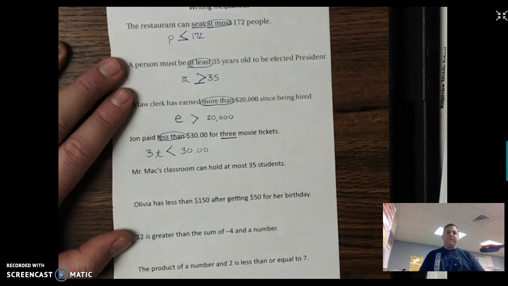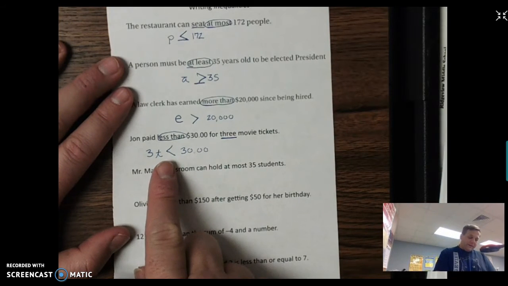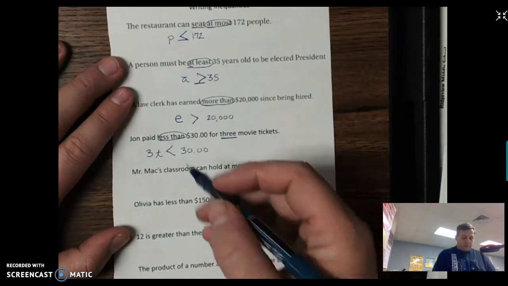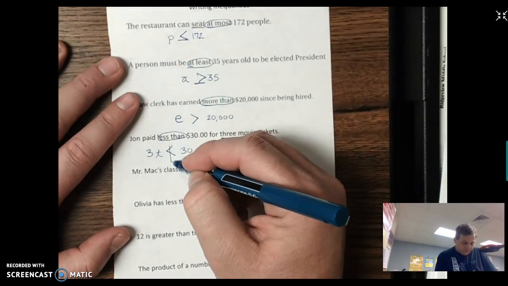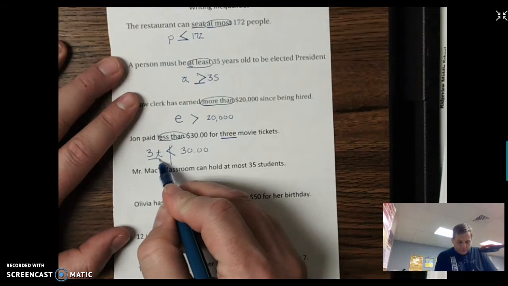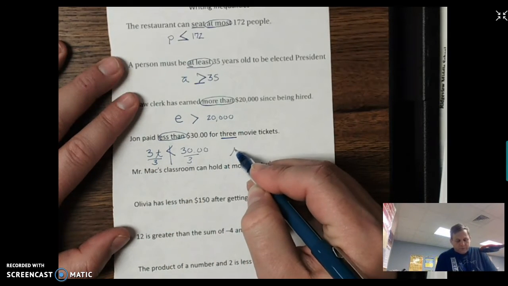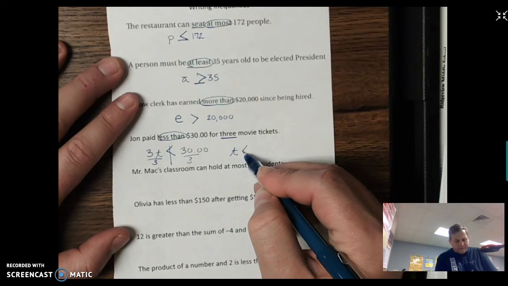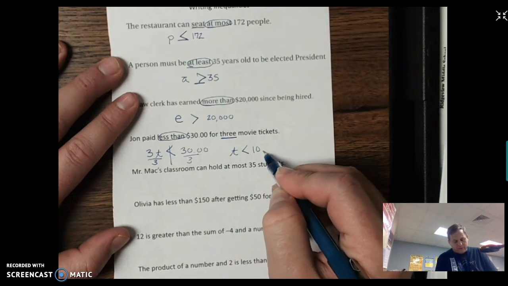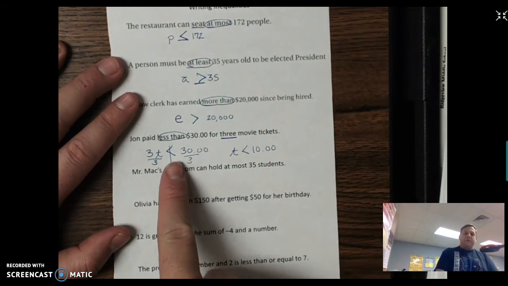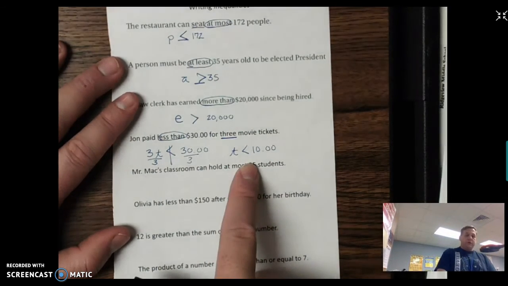Okay, so what we're trying to find out is what can T equal? What can the cost of 1 ticket equal? So we would draw a line. Then we would divide both sides by 3. Then we would find out that our ticket price is going to be less than $10. Okay? Since it says less than, we don't know if it can be $10 even or not. So we're going to put less than.